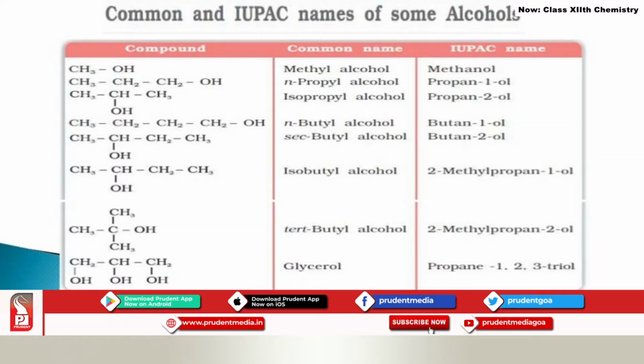So, this is the table in which some examples of naming are given. See, this is CH3OH, the first homologue of the alcohol series. Commonly it is called methyl alcohol because the parent hydrocarbon is methane. So, it becomes methyl alcohol, and the IUPAC name, methane, becomes methanol.